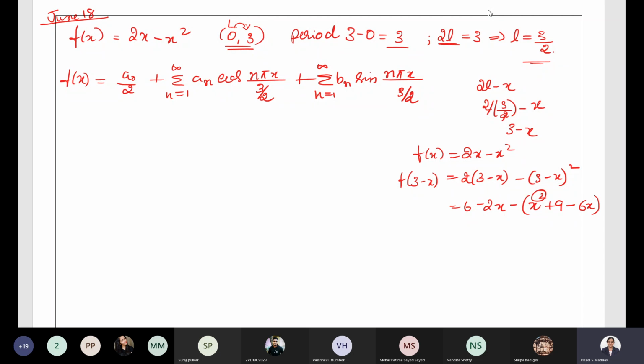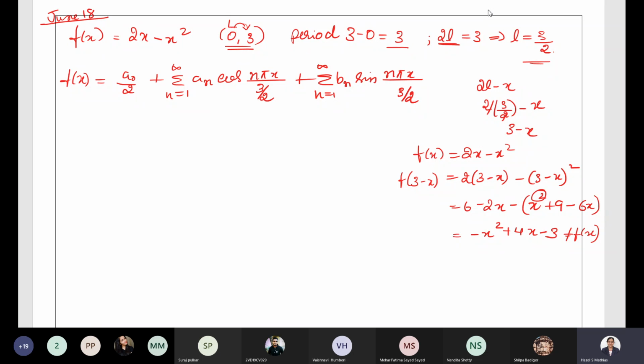So check whether the terms get cancelled. We get here minus x square minus 2x plus 6x. Minus 2x plus 6x is 4x. Then minus 9, so we will get over here minus 3. And it is not same as f of x. Correct. So that's why this function is neither even nor odd.